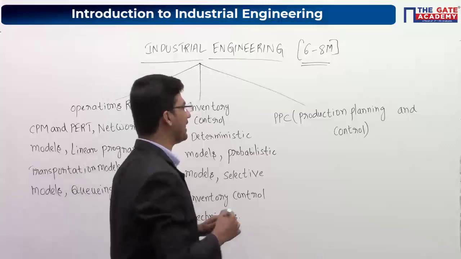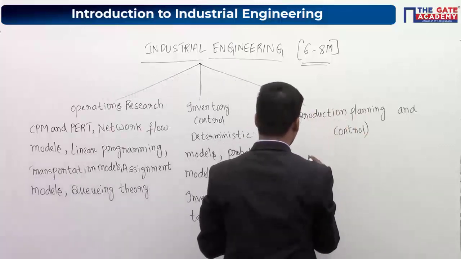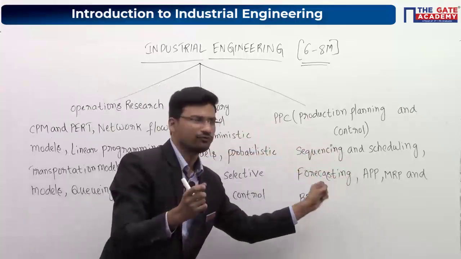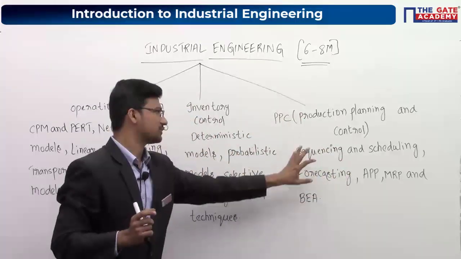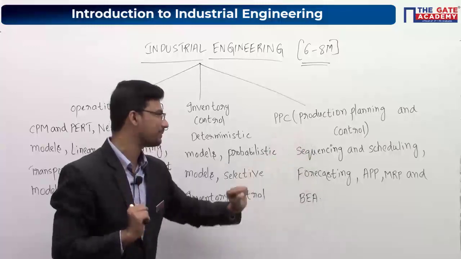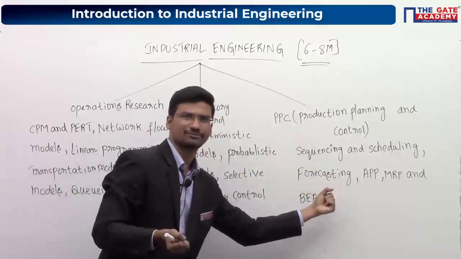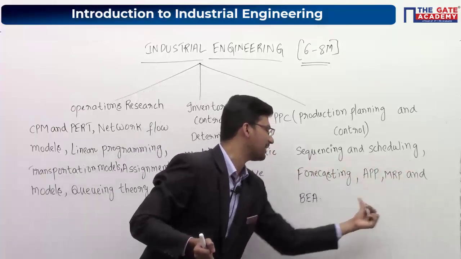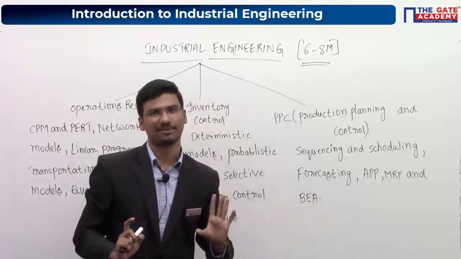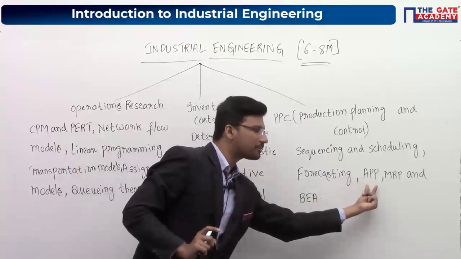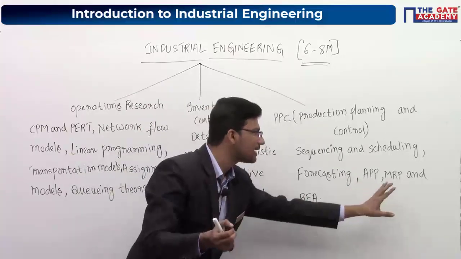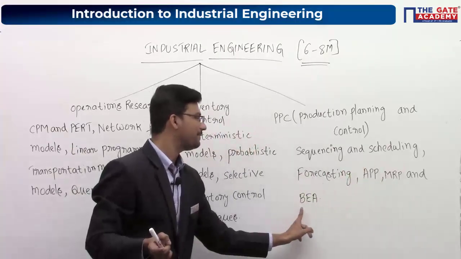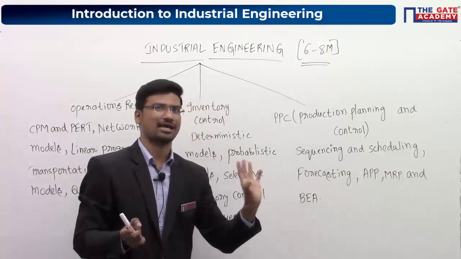Under PPC, production planning and control, we are going to discuss these chapters. The first one is sequencing and scheduling. The second one is forecasting models. The third one, APP, MRP and break-even analysis, we can consider as one separate chapter. APP represents aggregate production planning, MRP represents material requirement planning, and BEA represents break-even analysis.